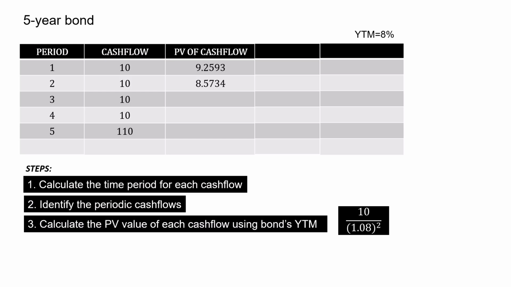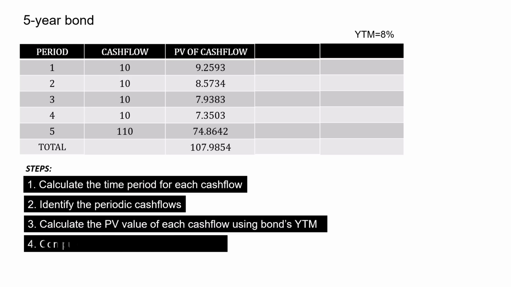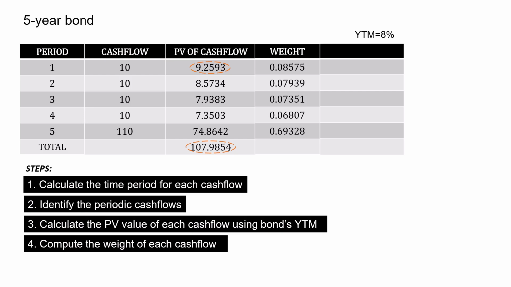In a similar manner, we can calculate the present value for all the remaining cash flows, and adding them all equals 107.9854. The fourth step is to compute the weight of each cash flow, that is, divide the present value. So the present value for the first year cash flow is 9.2593. Divide that by the sum of the present value of all cash flows, which is 107.9854, gives us 0.08575, computing the weight of all the remaining cash flows in a similar manner.